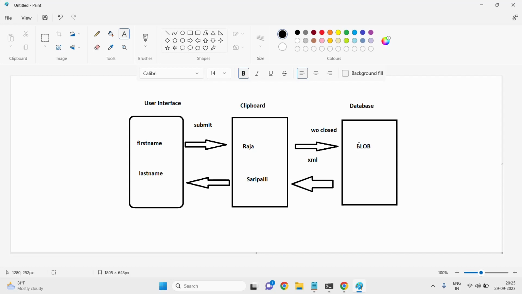What is a binary large object? Binary large object is an unreadable, non-human format. Okay, humans cannot read the code. Humans cannot understand the data which is there in the database. Why? It is stored in block format. What is that? Block format. What is the meaning of block? Binary large object.